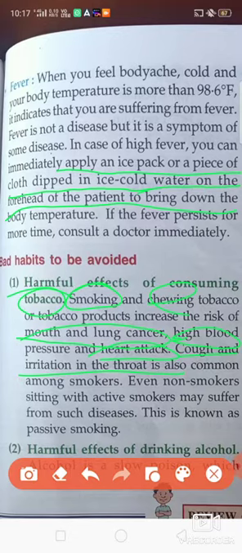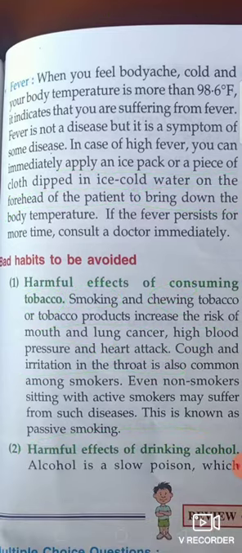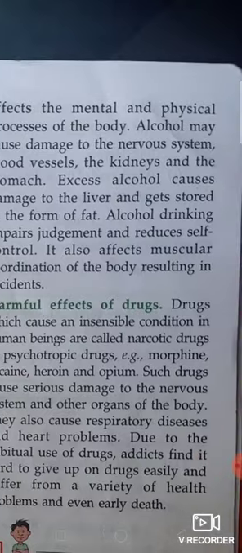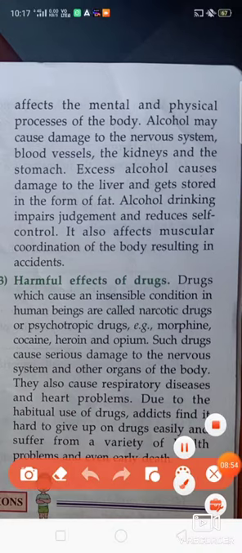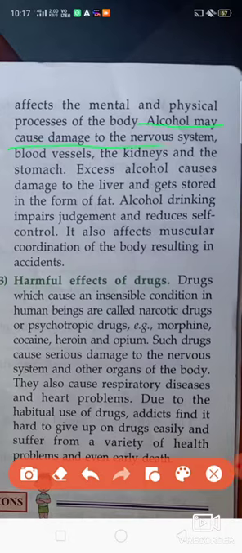Next is the harmful effects of drinking alcohol. That is also a bad habit that should be avoided by a person. If the person is in the habit of taking a lot of alcohol, that should be avoided, because alcohol immediately causes damage to the nervous system, the blood vessels, the kidney and the stomach.